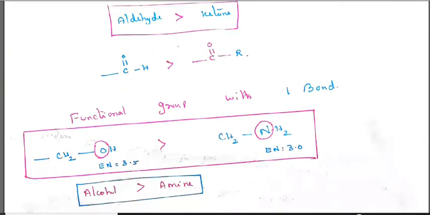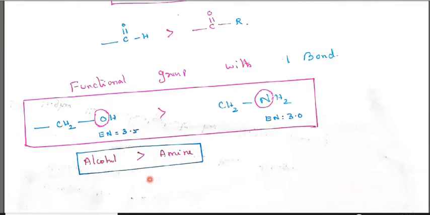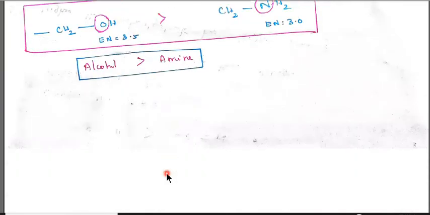Now the functional groups with a single bond, alcohol and amines. When you compare alcohol and amines, we should see only this oxygen and this nitrogen. The electronegativity of oxygen is 3.5, the electronegativity of nitrogen is 3.0. The higher the electronegativity, the higher the priority. So alcohols have higher priority than amines.